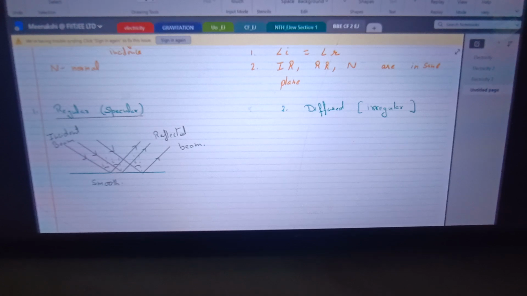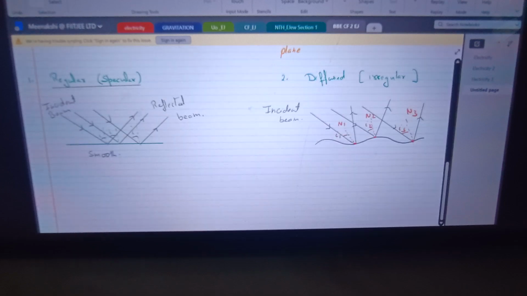Now what is diffuse reflection then? Say the surface is rough and a beam of light is incident on this surface. At the point of incidence, if you draw normals, you can see here that the normal in each case will be different. This is N1, this is the surface normal, and this will be N2 here, N3, and hence the angle of incidence in each case will also be different: I1, I2, I3. By following the laws of reflection, at whatever angle the ray is incident, it will get reflected back making the same angle. So for the incident beam, the rays are getting reflected in all directions. And this type of reflection is called diffuse or irregular reflection.